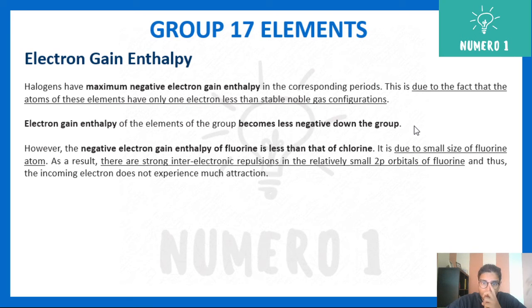Now, if you remember, I told you to make a note of the values. The negative electron gain enthalpy of fluorine is less than that of chlorine. So why is that? It's due to the fact that fluorine has a very small atom. Because of the small size, the inter-electronic repulsions are very high, because the orbital is very small, whereas in chlorine it's a little bit bigger, and thus the incoming electron does not experience much attraction from the nucleus. There is more repulsion in fluorine.